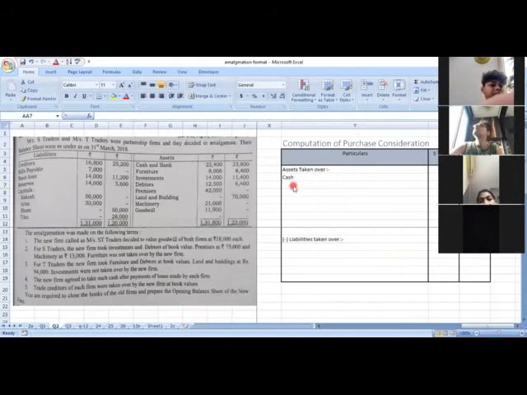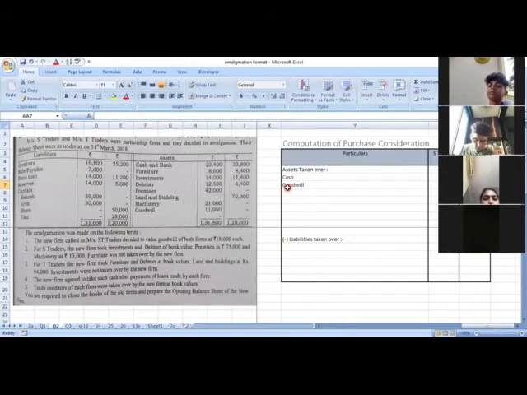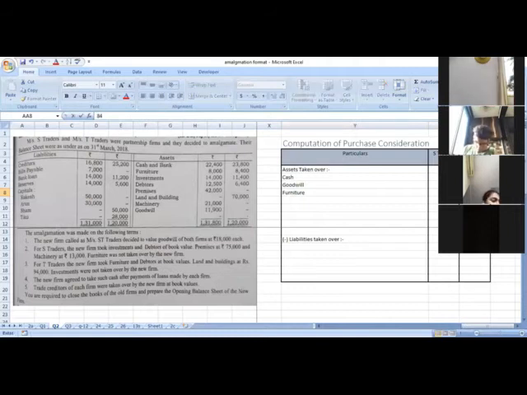Now next, let's see. They have told us the goodwill of both the firms is 18,000. So next we will be writing down goodwill, 18,000 each. Next is furniture. Now see, S Traders is not taking over the furniture, but T Traders is; this new firm is taking over the furniture of T Traders. So here we will write down the furniture, but we will write the amount only in the T Traders column, that is 8,400.